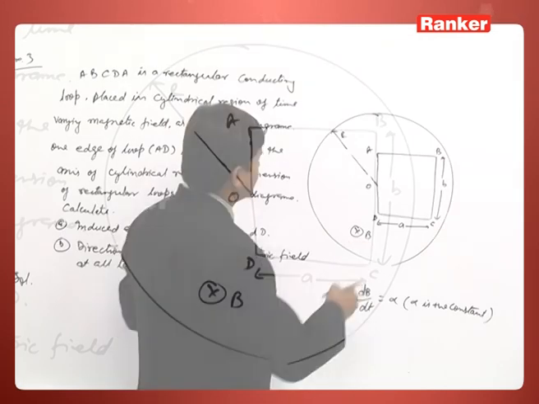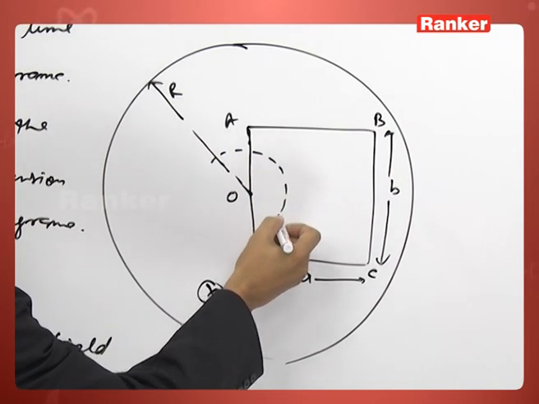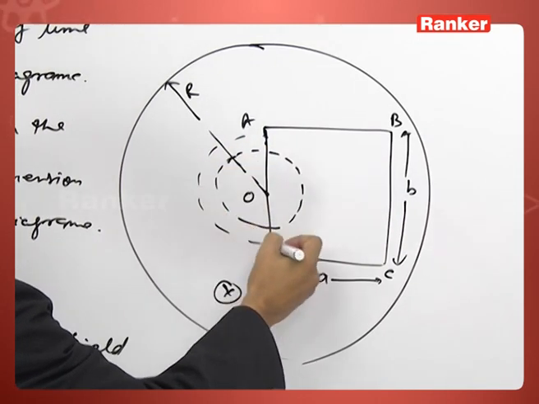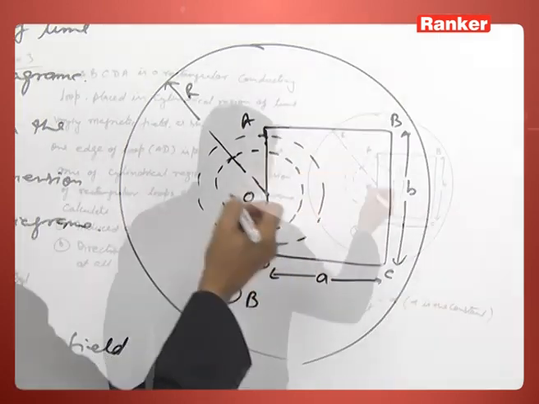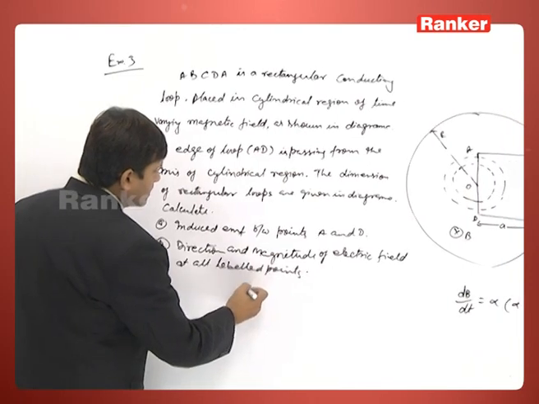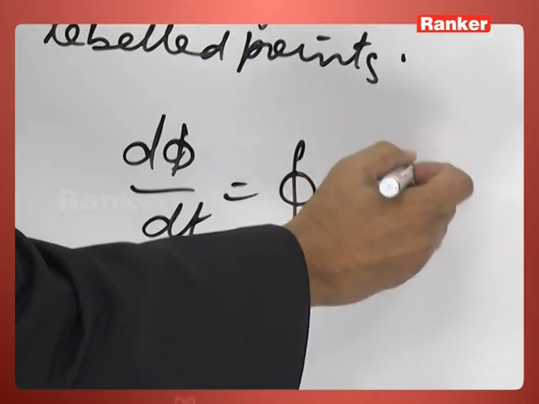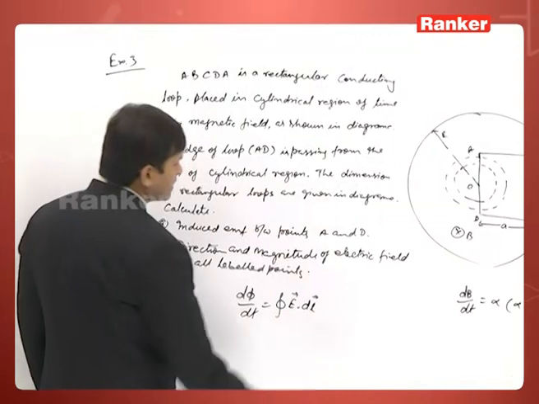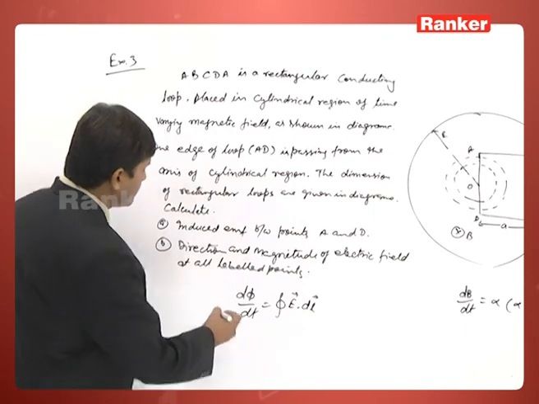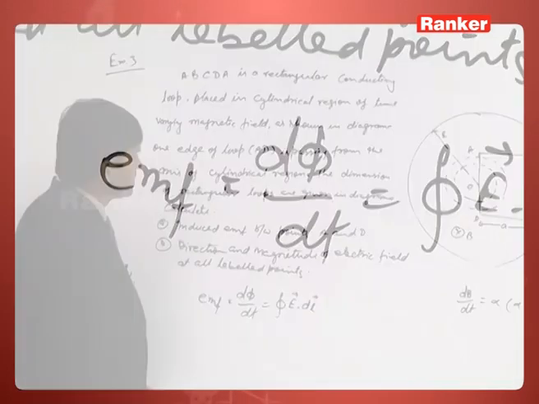concentric circles like this. So, when we are talking about the induced electric field, the induced electric field lines will make concentric circles about center O, in that manner. As we know, d phi by dt is given as E dot dl. So, when we are talking about the induced EMF between